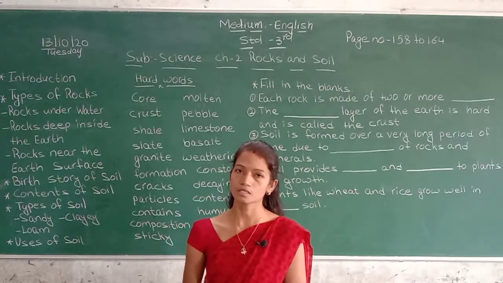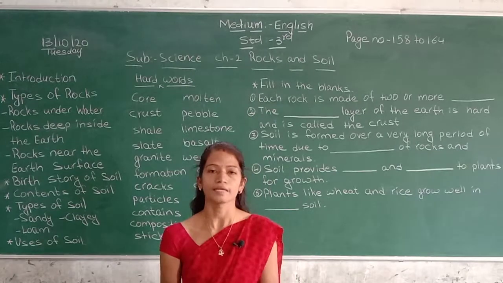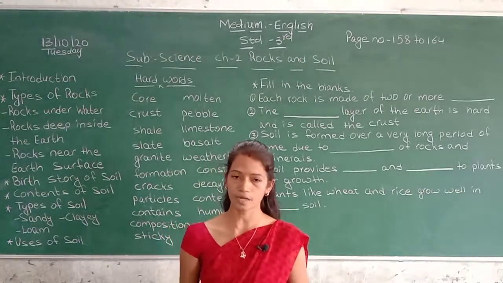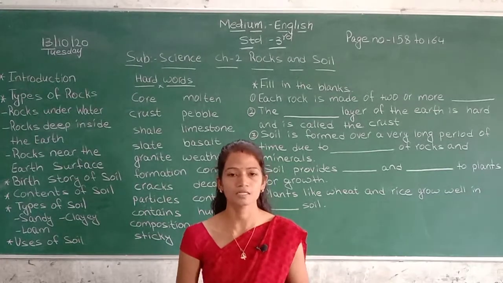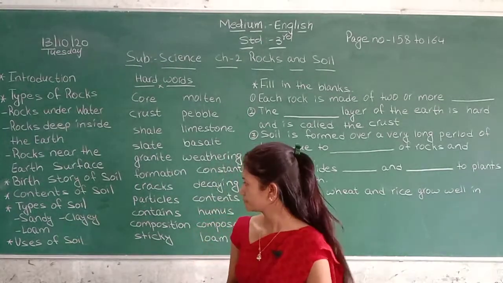So it does not hold much water and it is dry and light soil. In this soil very few plants grow.